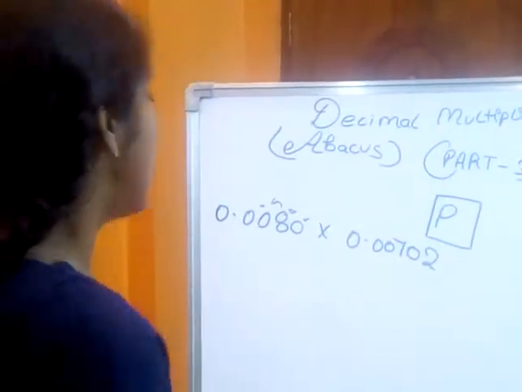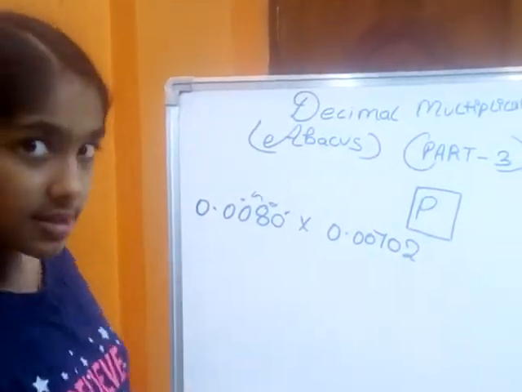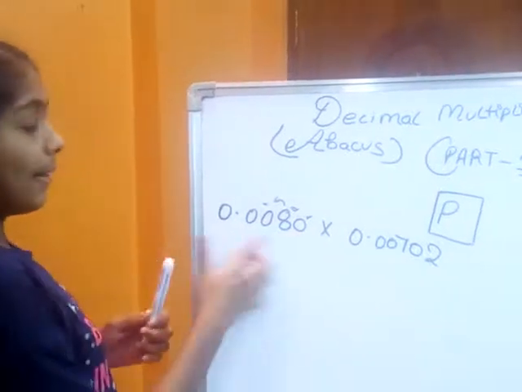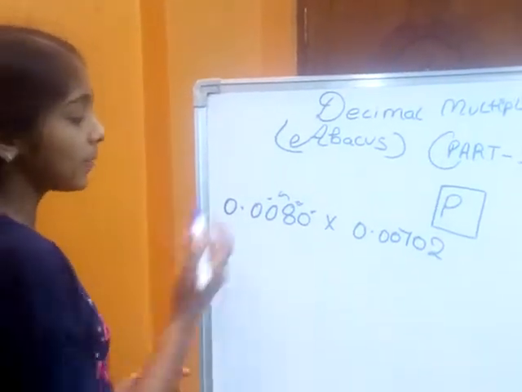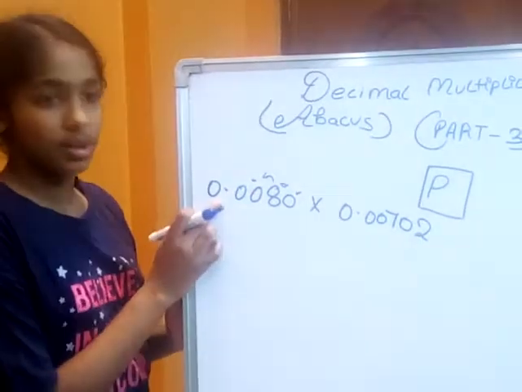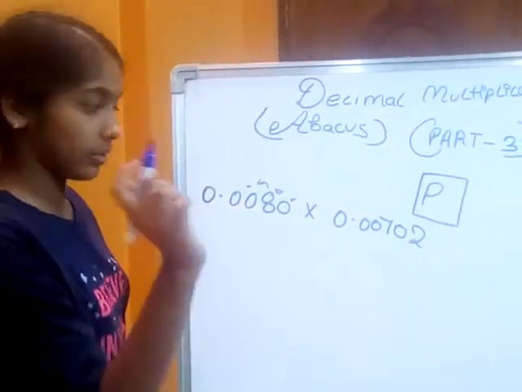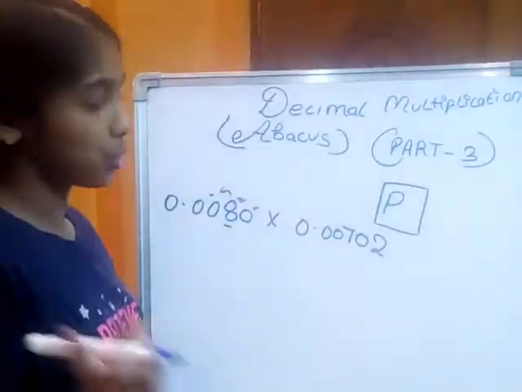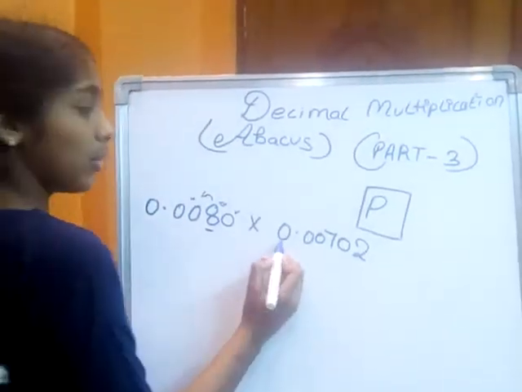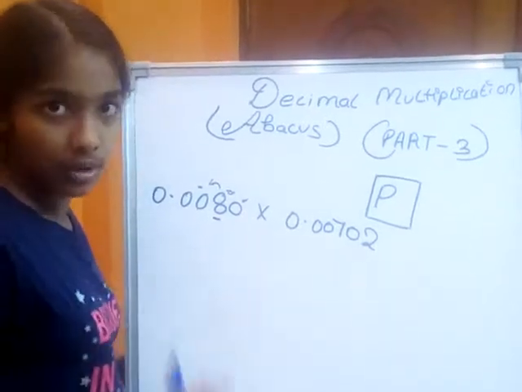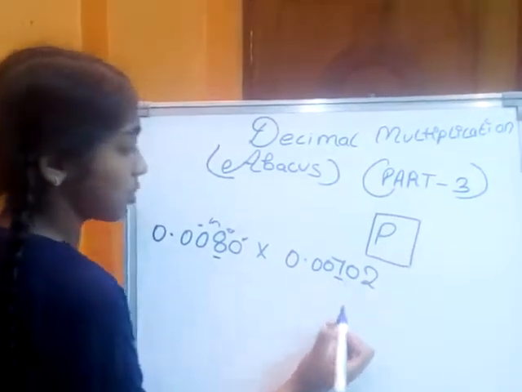Okay, so the first position. What is the first number in this number? See here, 0 we won't count, 0 we won't count, 0 we won't count. The first position is 8. Now here, what's the first position? 0 we won't count, till here 0 we won't count. So 7 is the first position.